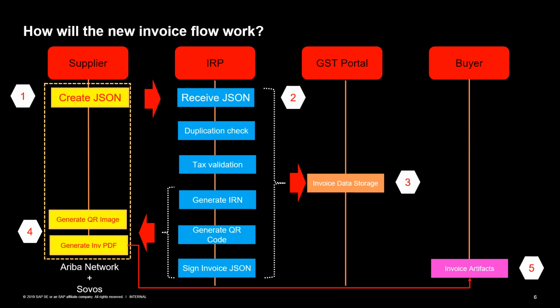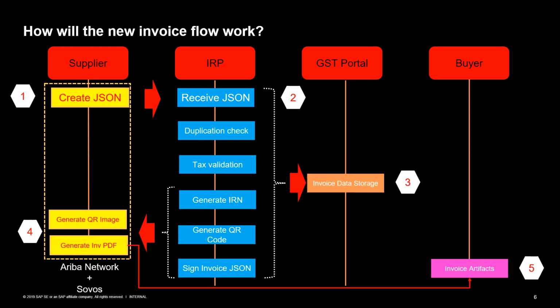The Ariba generated PDF invoice, the original for buyer, to make it a legal invoice, we need to have the IRN number and the QR code on the invoice copy, right? So how will we handle these kinds of scenarios? There is one thing: the supplier is using another application, not Ariba Network, some other application for submitting the invoices to IRP. IRP will provide an invoice JSON, or a QR code, and the supplier will have that information about the invoice, because he has provided the details to IRP.